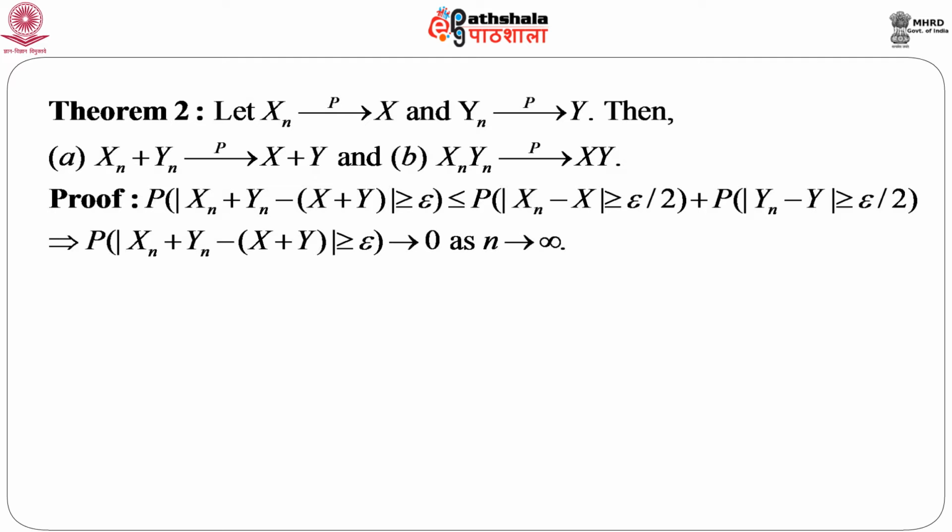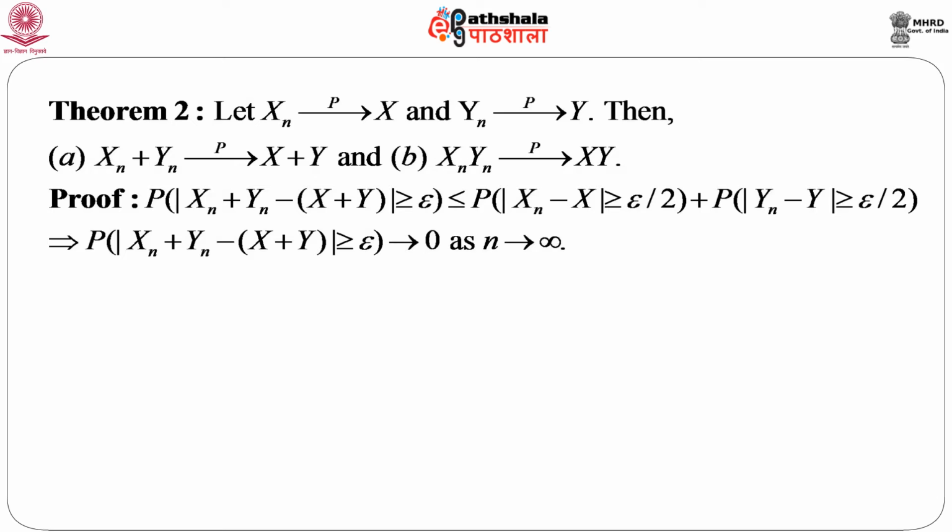The proof of the first one, A, is very easy. Just calculate the probability of mod of x n plus y n minus x plus y greater than or equal to epsilon, which is less than or equal to the probability of mod of x n minus x greater than or equal to epsilon by 2 plus the probability of mod of y n minus y greater than or equal to epsilon by 2.